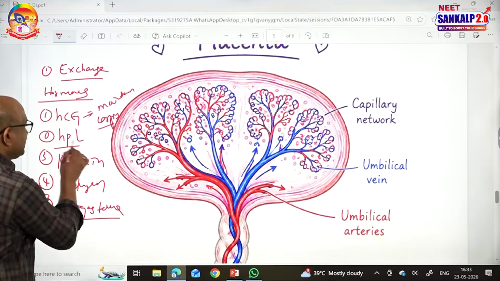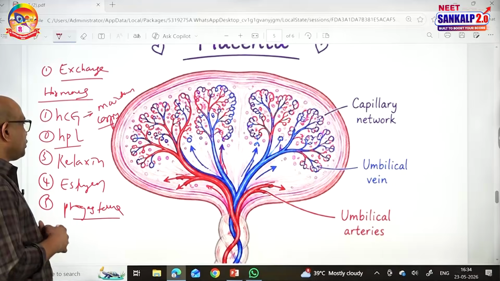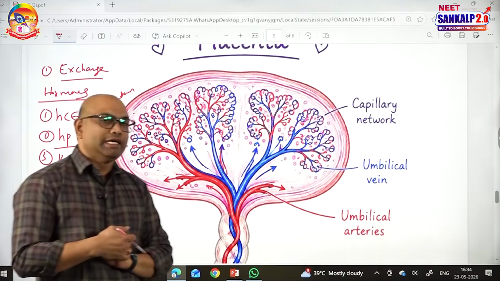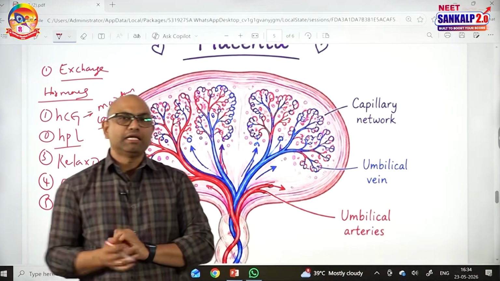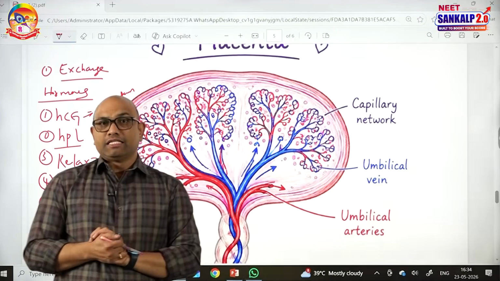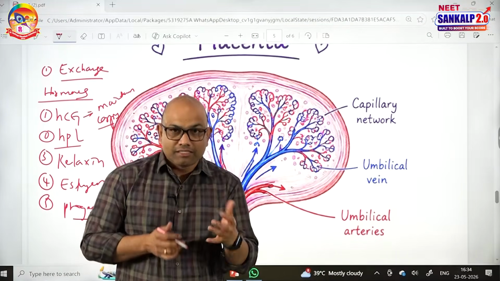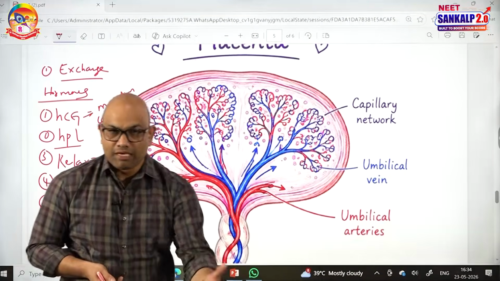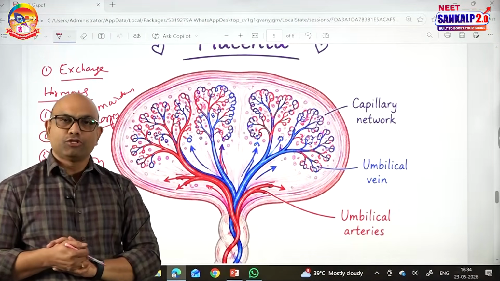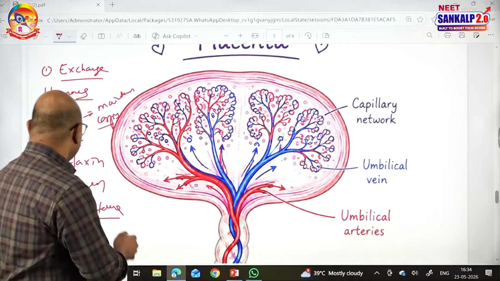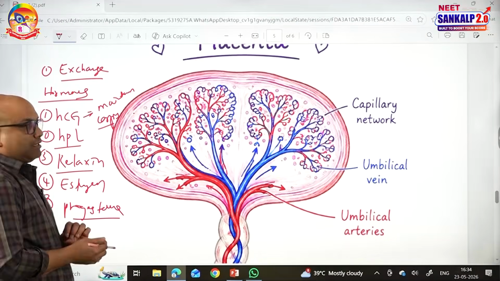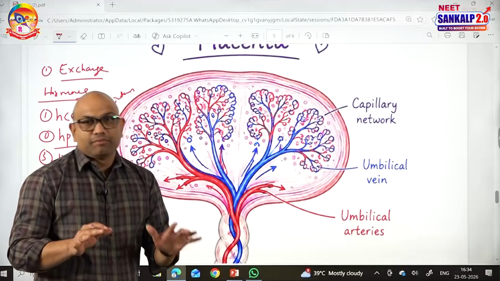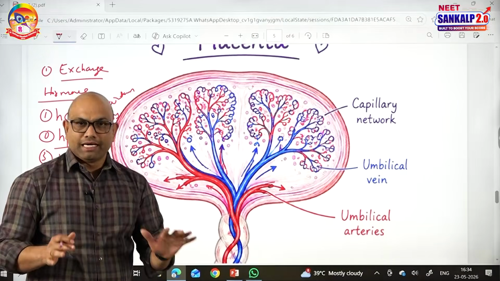HPL, human placental lactogen, also called somatomammotropin, has an anti-insulin effect. That means it will not inhibit the release of insulin, but its effect is against insulin because it increases the blood glucose levels of the mother for more glucose availability for both maternal and fetal tissues. Next, relaxin. Relaxin relaxes the muscles of the uterus for the maintenance of pregnancy.